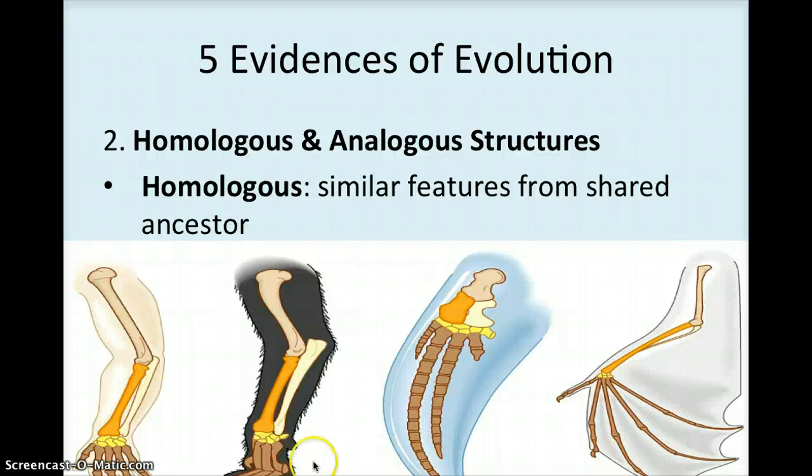A cat has wrist bones, a whale has wrist bones, and even a bat has very, very tiny, but they're there, wrist bones. This is the same with the fingers. They all have fingers. This just varies in length, and that basically comes from adaptations. Obviously, a whale swims in water, so it needs a longer fin so it's able to push water. But we need fingers that are smaller and shorter, so that we're able to grab things, reach things, and touch things.